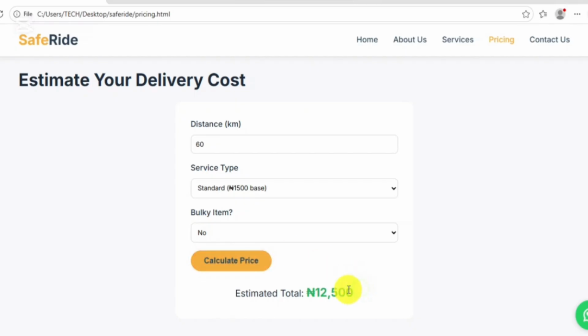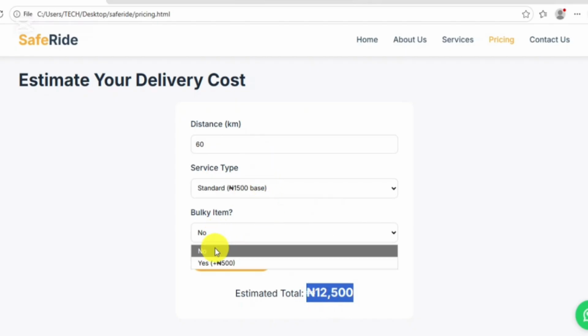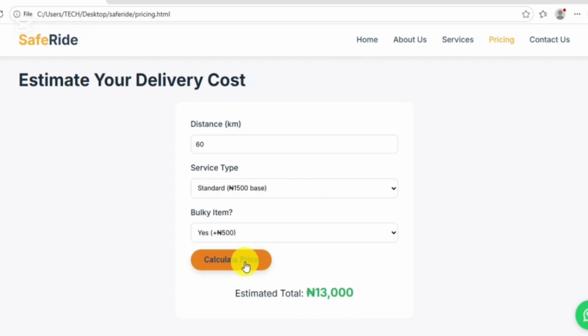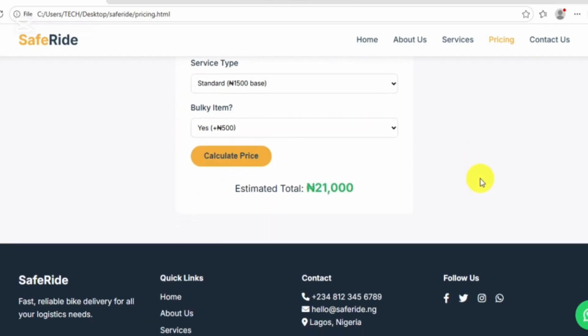See, 12,500. So it's helping you to know what to budget for making this order, to get your item delivered, with your distance at about 60 kilometers. It's going to cost, and it's very cheap. You know what is 60 kilometers? Okay, let's say we selected bulk item and calculate. It's going to be 13,000 naira. Let's say they cover even up to 100 kilometers. Let's calculate: 21,000 naira. Isn't this so amazing?